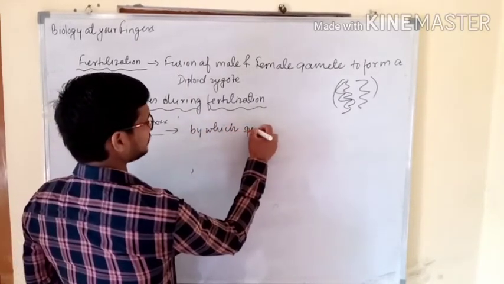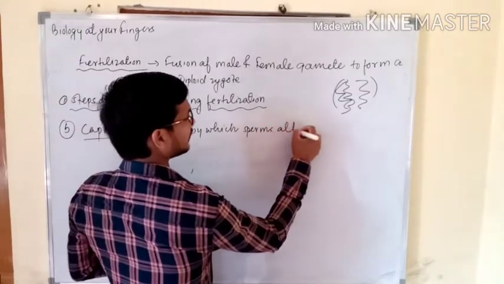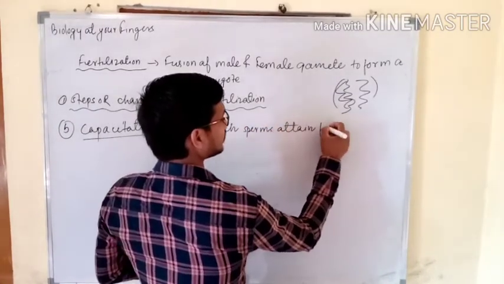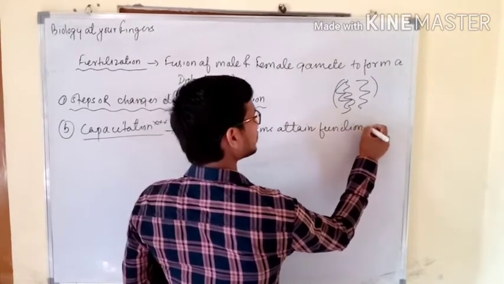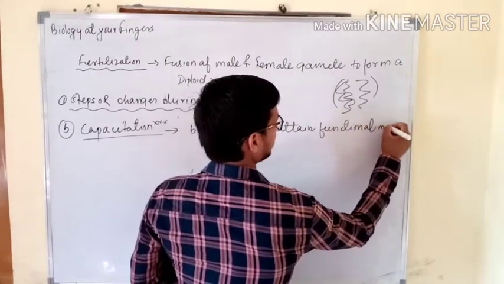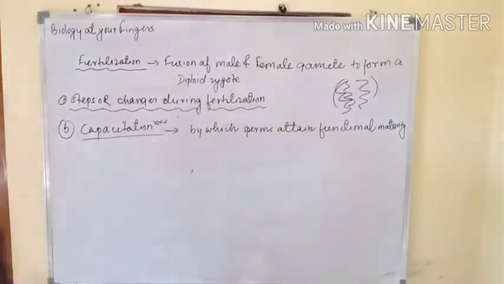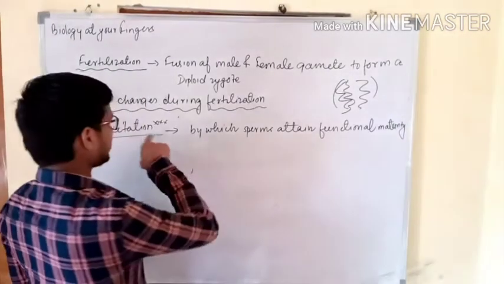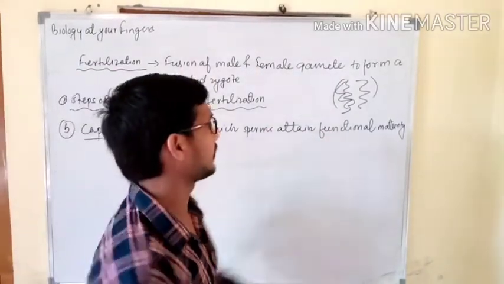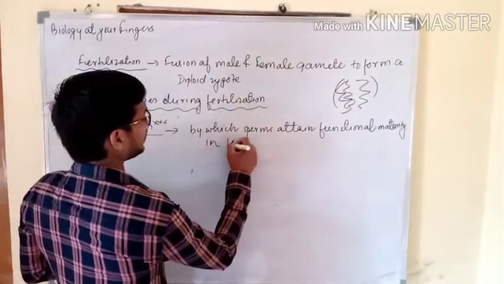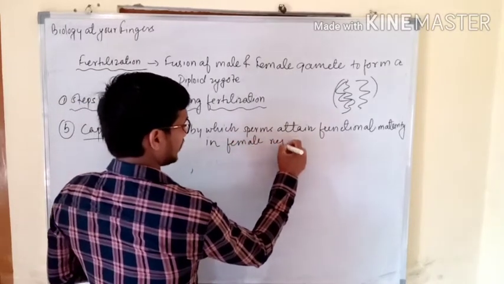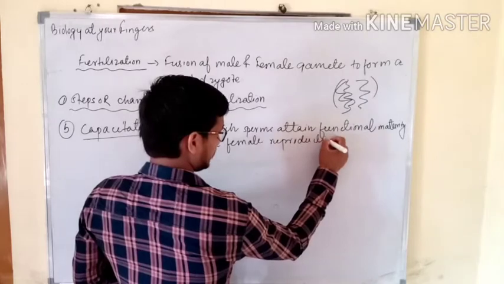So this is what capacitation is: the process by which sperms attain functional maturity. Capacitation is the process by means of which sperm attains functional maturity in the female reproductive tract. We can write here: capacitation is the process by which sperms attain functional maturity in the female reproductive tract.